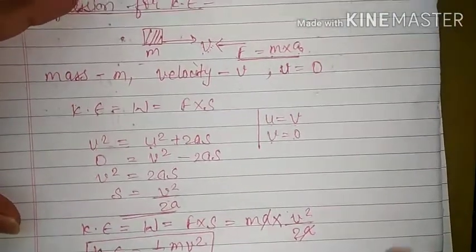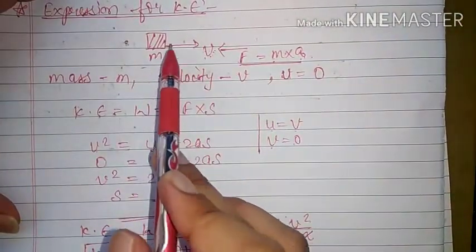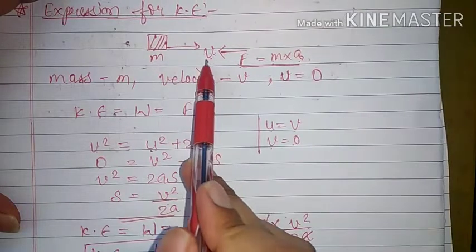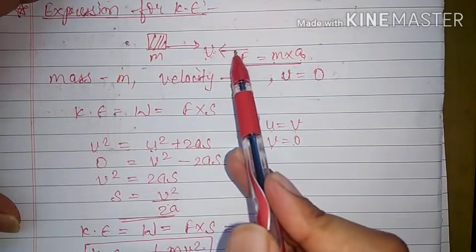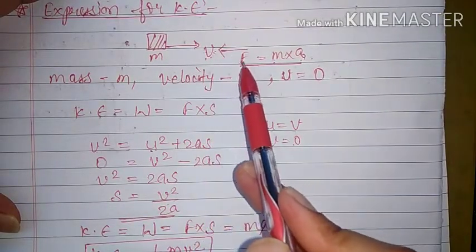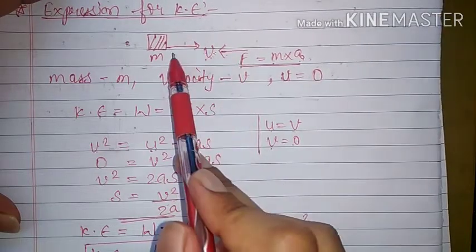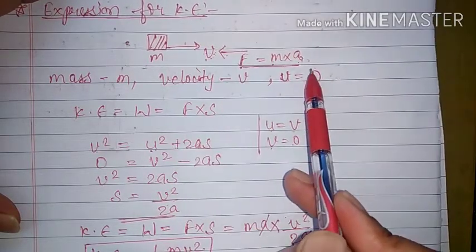So what we have done, we have considered initially an object of mass m is moving with a velocity v, and we have applied an opposite force to take it to rest, and that amount of force is equal to m into a.